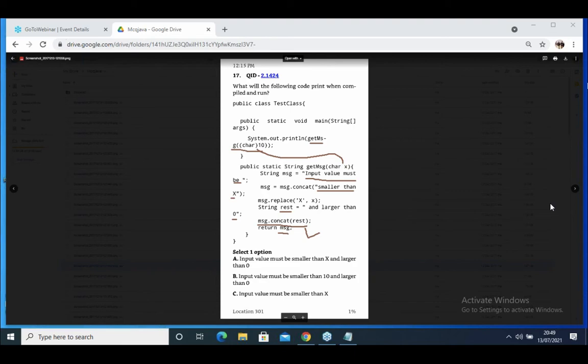There is no compile time error. Very clearly I am telling you, there is no compile time error. Tell me the answer. I will give you 2 minutes, think and answer. I have given that time. Tell me the answer.